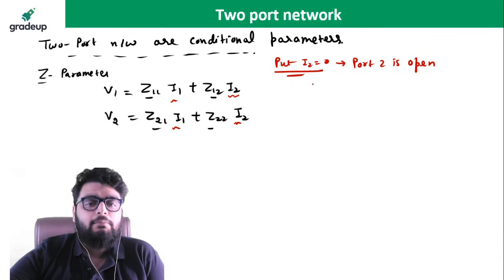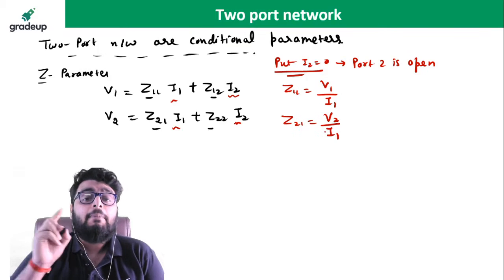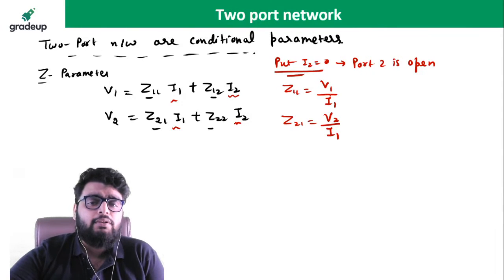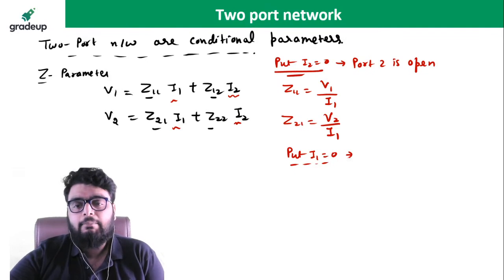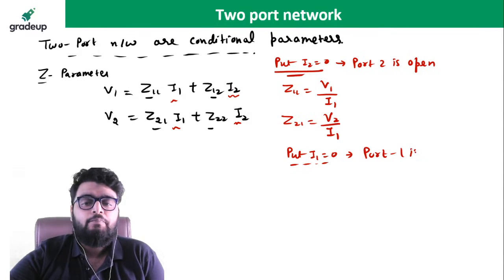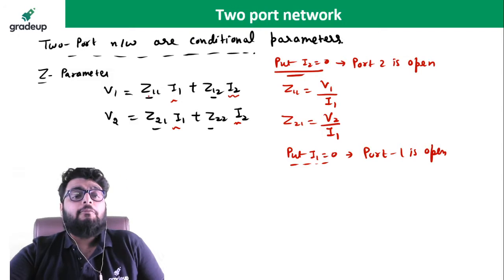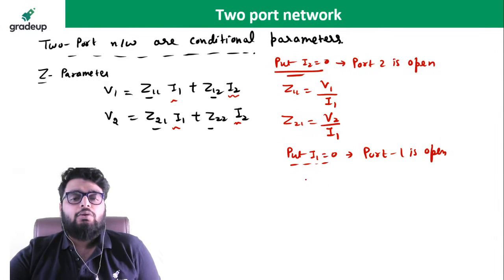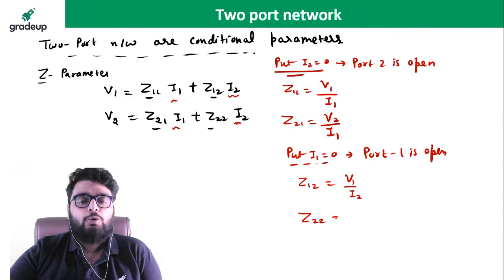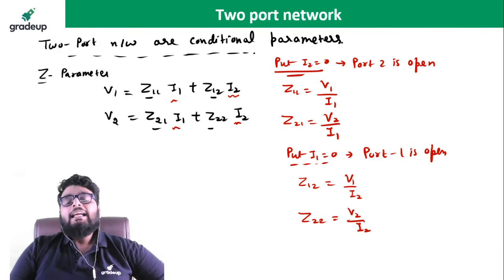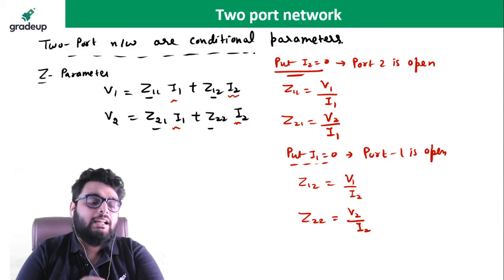So if the I2 becomes 0, then Z11 will be V1 divided by I1 and Z21 will be V2 divided by I1. But remember very carefully that I2 is equal to 0, this is the condition and this is the value. Now if I put I1 equal to 0, what is the meaning of this? It means port 1 is open now. So if port 1 is open, or I can say I1 is 0, so I can put Z12 equal to V1 divided by I2 and Z22 is equal to V2 divided by I2. This is the reason every parameter is a conditional parameter.